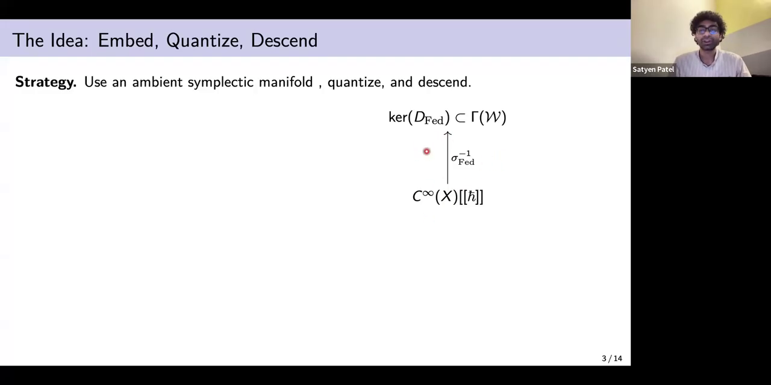So sigma inverse is going to lift functions here to flat sections of D. And there is also a natural product algebra structure on this Weil bundle, which is non-commutative and associative. So if we pull back this algebra structure via this bijection, we get a star product on the manifold. So this is Fedosov's construction on symplectic manifolds.